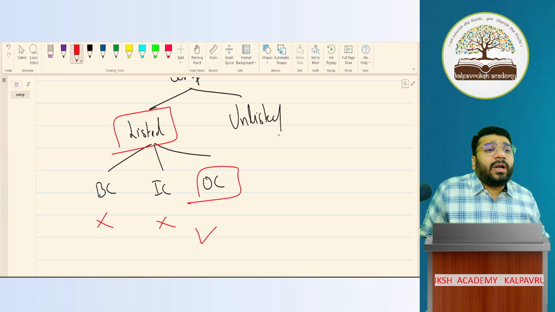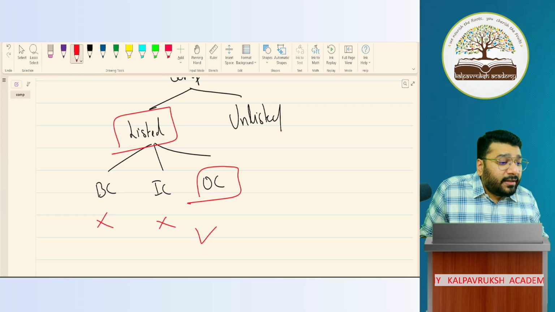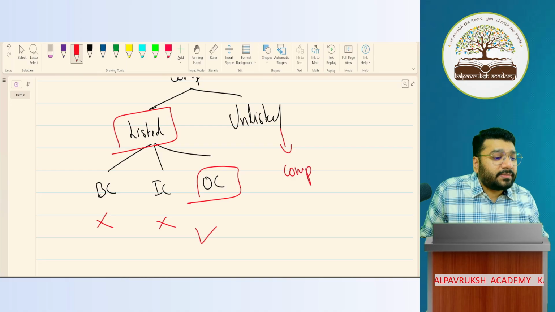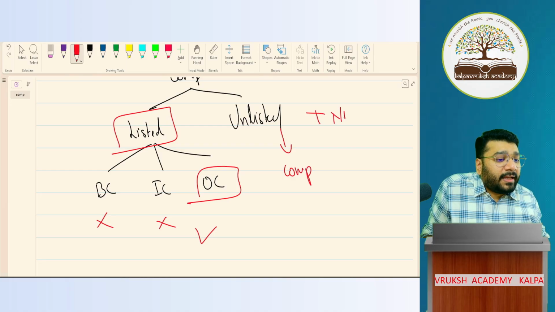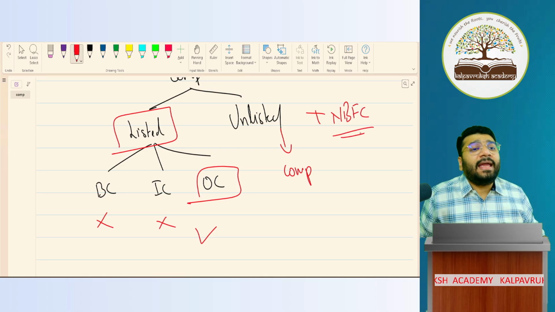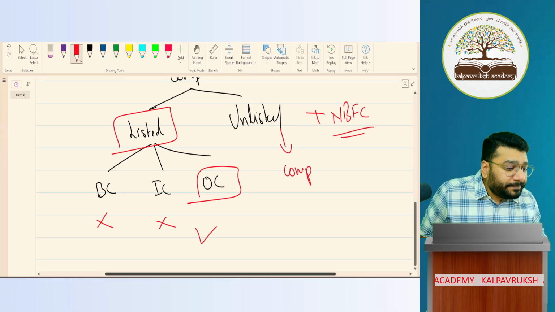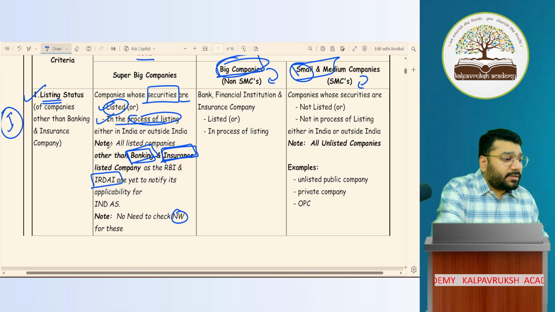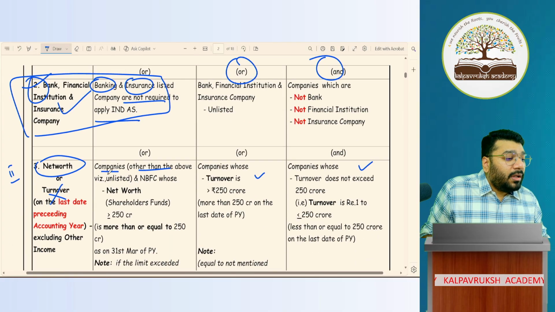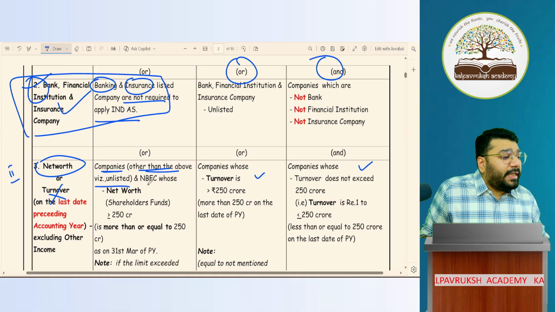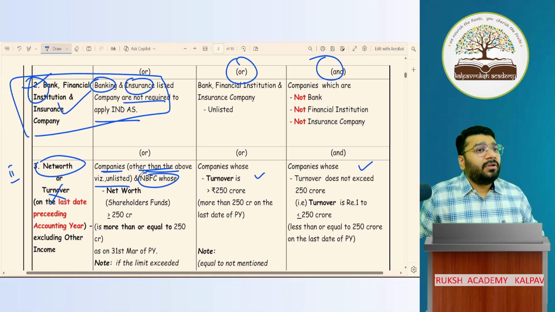In the second criteria, what am I covering? I am covering unlisted companies, plus NBFCs. I am covering NBFCs. Got it? Not got it? So companies other than the above, which is unlisted companies plus NBFCs, you will apply Ind-AS on them based on their net